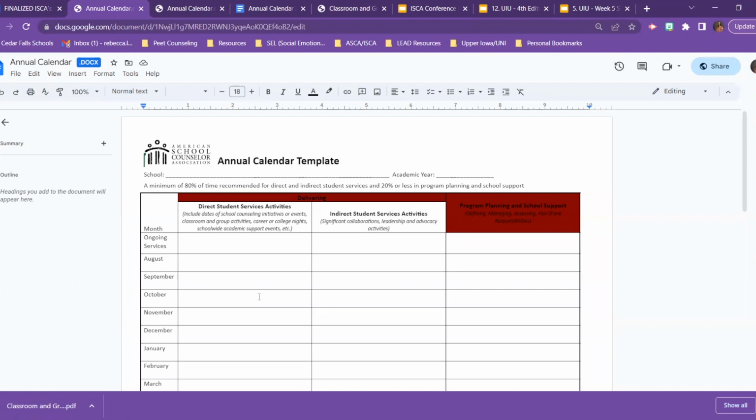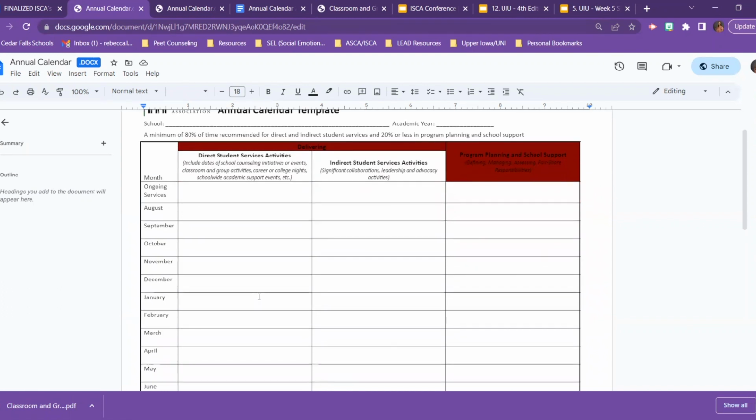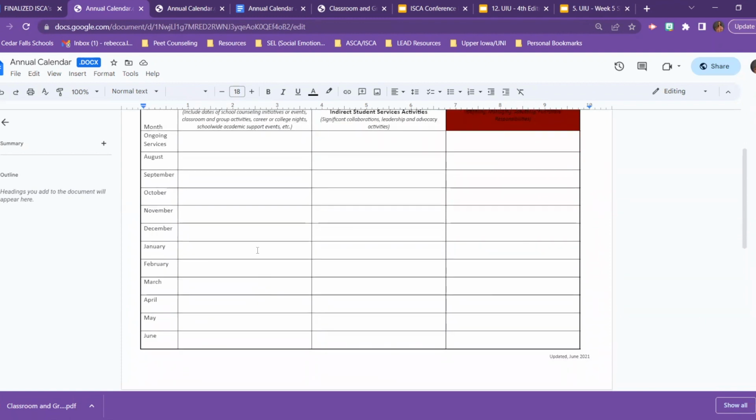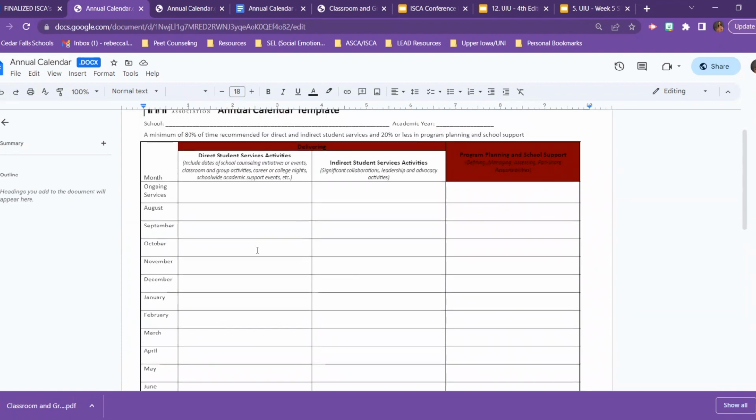You will see an example here in just a little bit what that could look like for services you provide ongoing throughout the school year. The nice thing about this template is once you fill it in for one school year, you really use it as a draft for every other year and just continue to update as you go. I have never had to recreate an annual calendar from scratch since the first time I completed it.